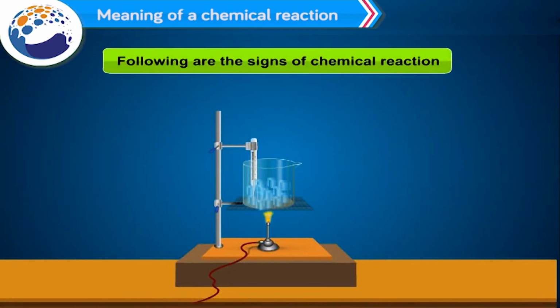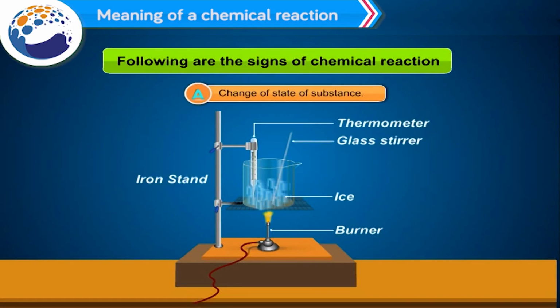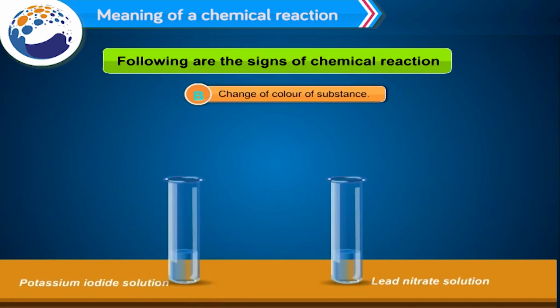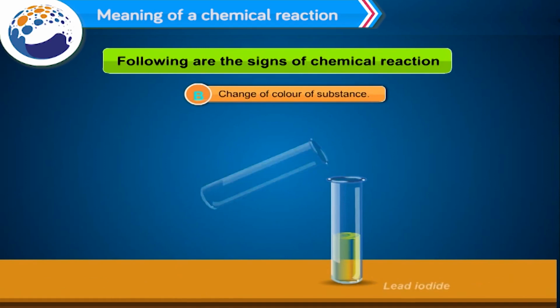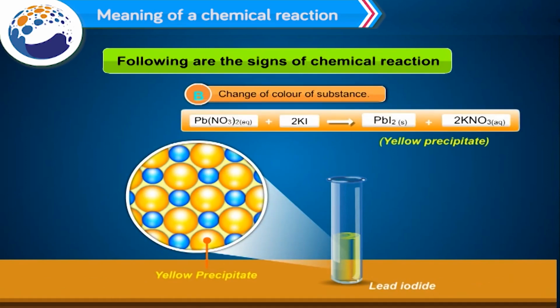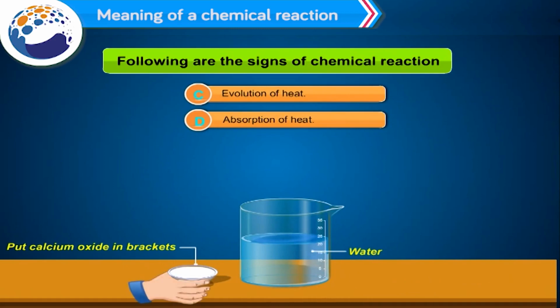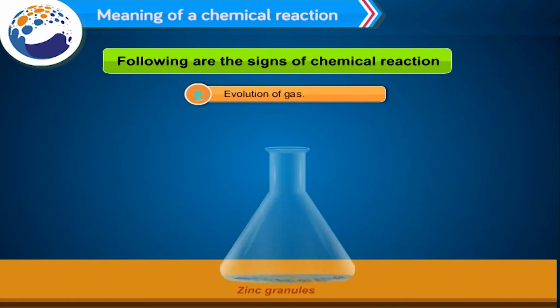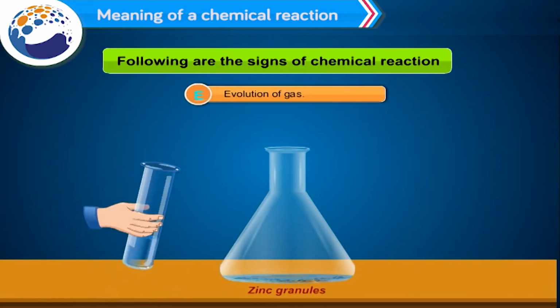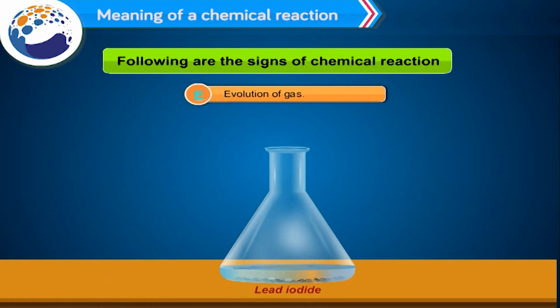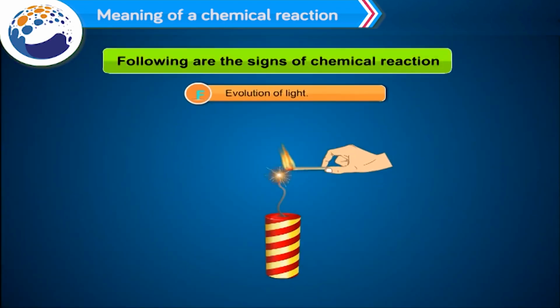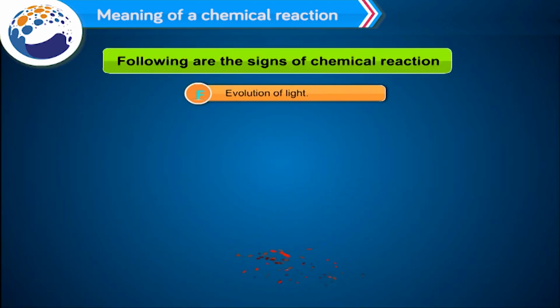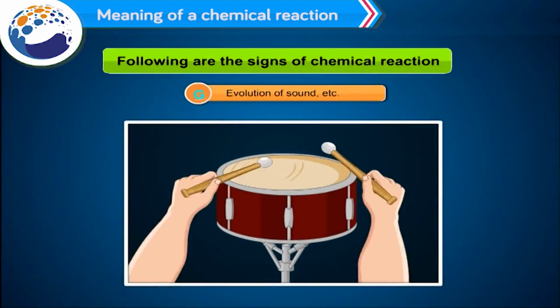Following are the signs of chemical reaction. A. Change of state of substance. B. Change of color of substance. C. Evolution of heat. D. Absorption of heat. E. Evolution of gas. F. Evolution of light. G. Evolution of sound, etc.